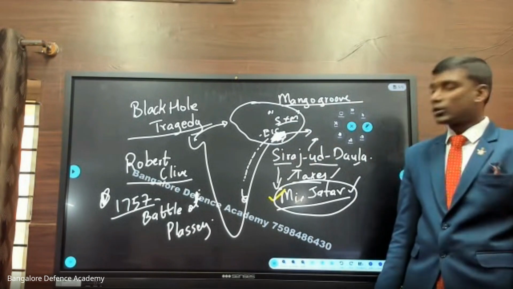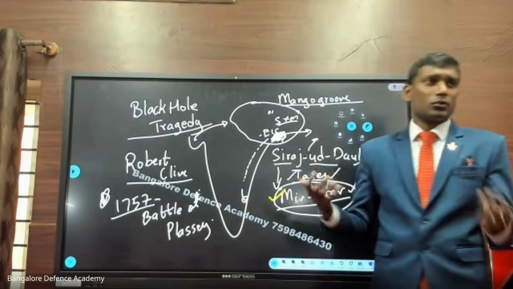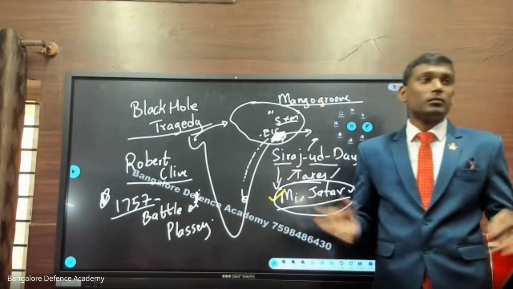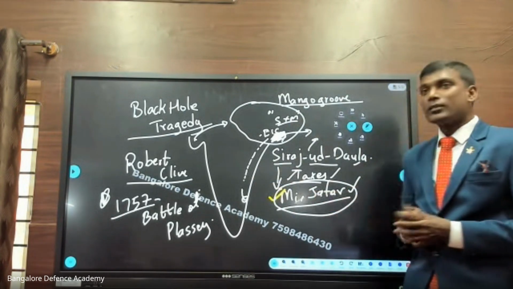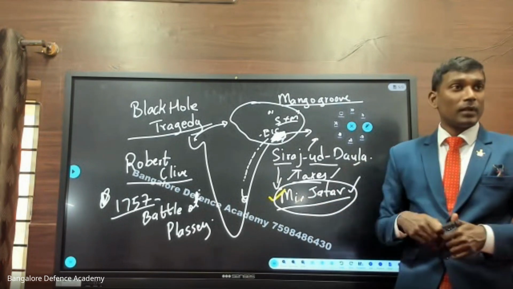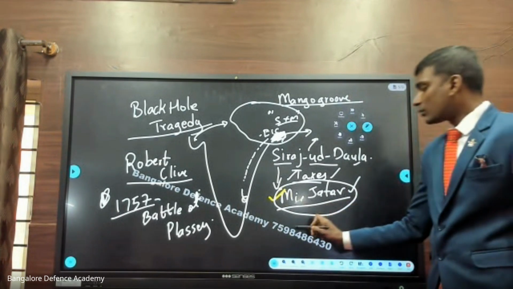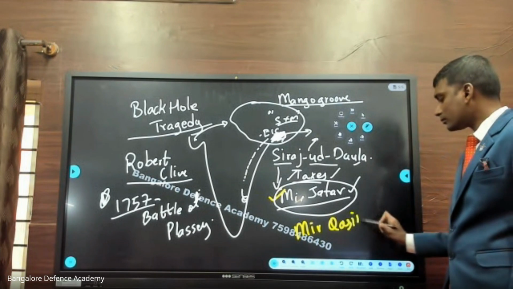So he could not control that feeling, I should not be a slave. So now Mir Jafar started demanding taxes and some changes in the law. Now the British people are telling him, I made you the king. Correct? I made you king and you are demanding money from me. So there was once again a clash. Now Mir Jafar was replaced by Mir Qasim. He was replaced by whom?